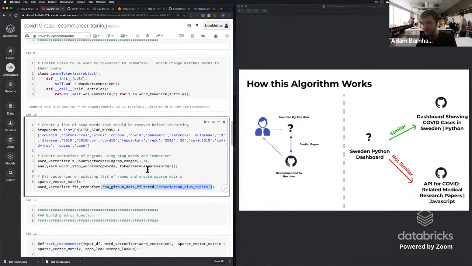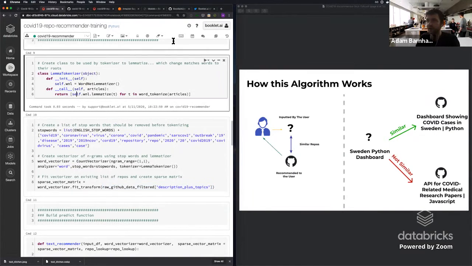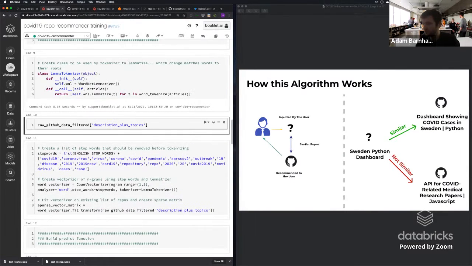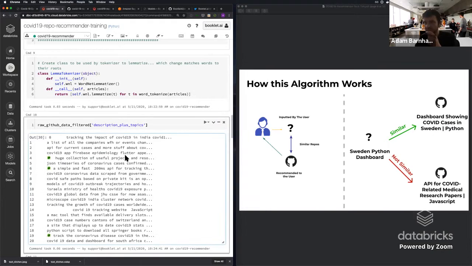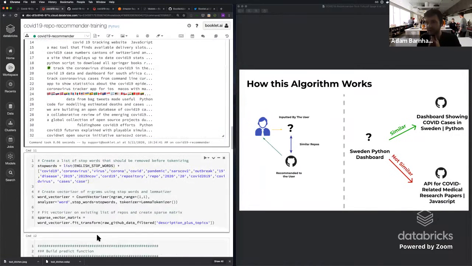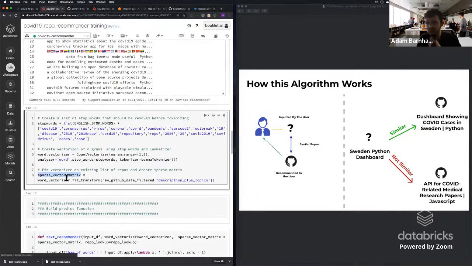If we want to check out what this looks like, let's add a cell below. We can see that now we have all of these words listed out here as one big bag of words. The emojis are still showing up here, but I think it's just because of how it's rendered. What we do now is take this and turn it into a very large, confusing matrix.